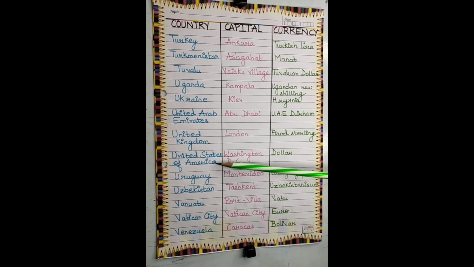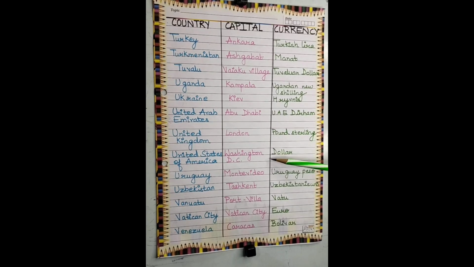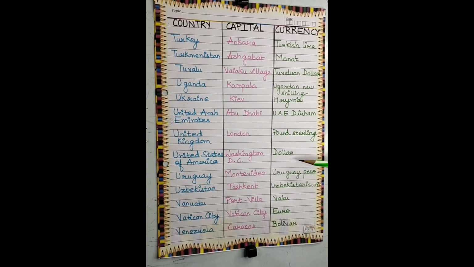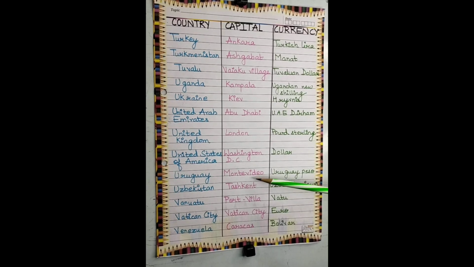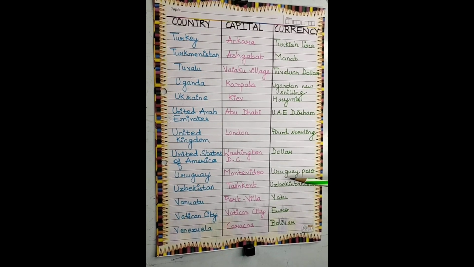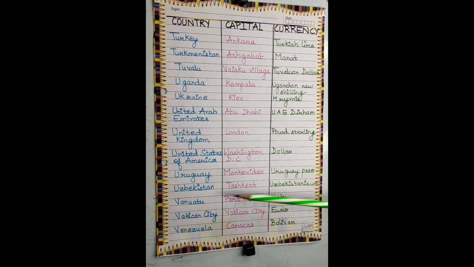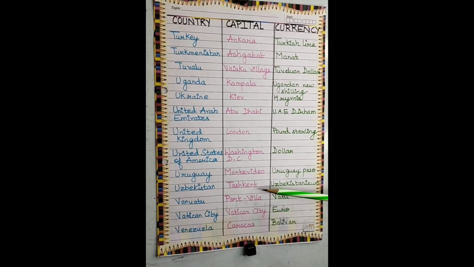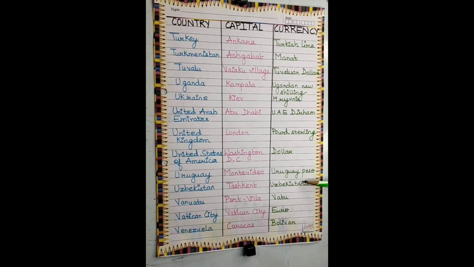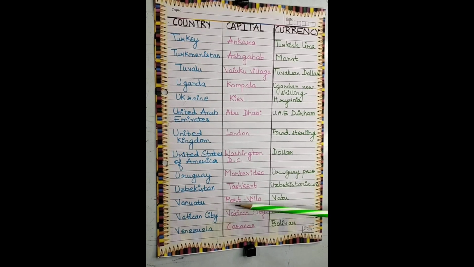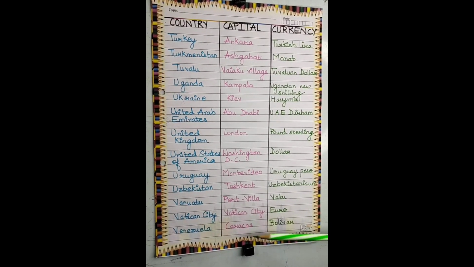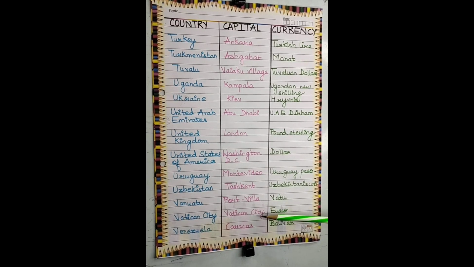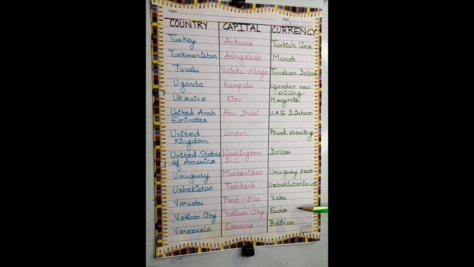Next is United States of America. The capital is Washington DC and the currency is dollar. Next is Uruguay. The capital is Montevideo and the currency is Uruguay peso. Next is Uzbekistan. The capital is Tashkent and the currency is Uzbekistani som. Next is Vanuatu. The capital is Port Vila and the currency is Vatu. Next is Vatican City. The capital is Vatican City and the currency is euro.